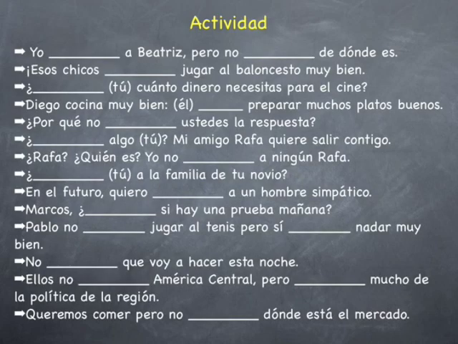At the end of the activity, in between, you're going to have to stop the video. I'll put a slide for that so that you can complete the activity. But here's the activity. I'm going to leave it there for a second. You can do it on your screen, or you can write it down and complete the activity. I'm going to move it forward, and it's going to tell you to stop the video, because in the following slide I'm going to have the answers and I'm going to read them with you.